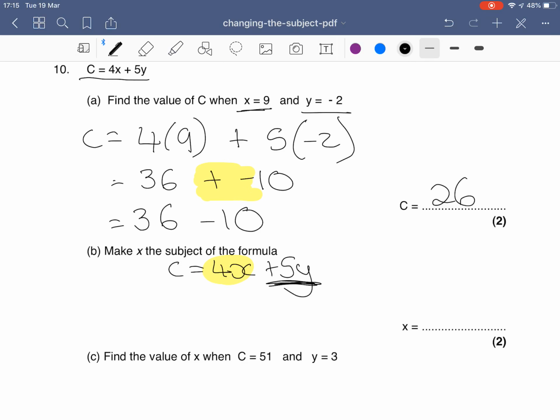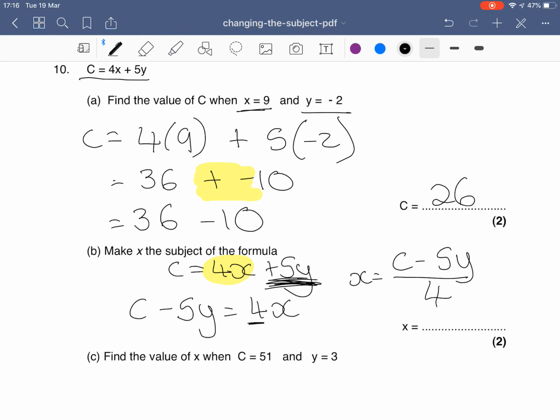So I'm first going to get rid of this 5y. Opposite of adding 5y is to take it away. So I'm going to do c, take away 5y, leaves me with 4x. To get rid of the 4, it means 4 times x. Opposite of timesing is dividing. So I'm going to have c minus 5y over 4 as x.